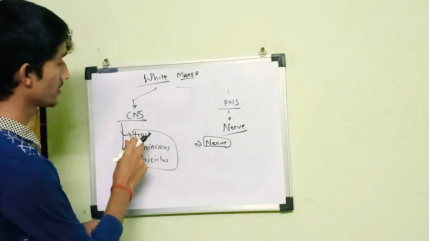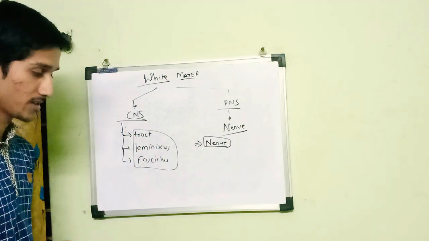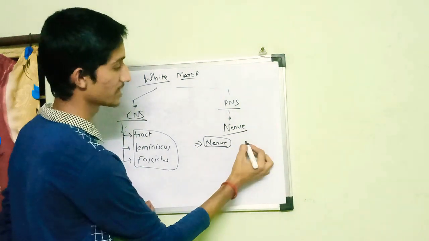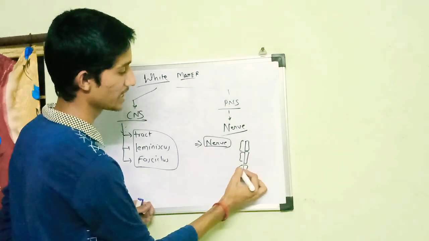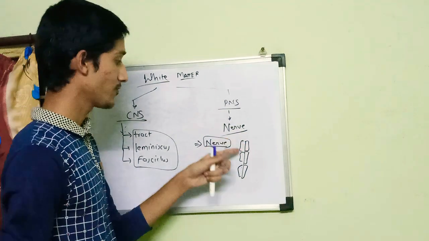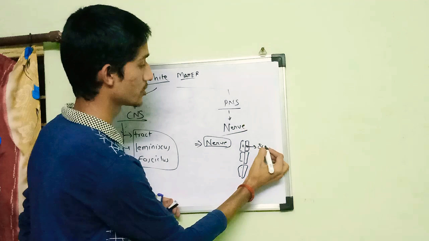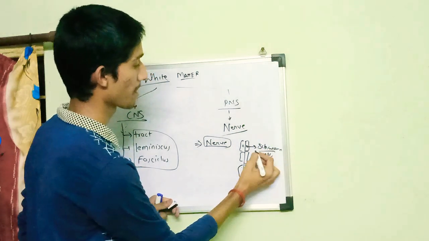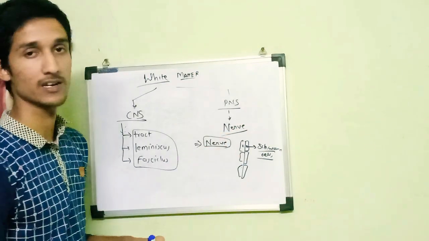Now, nerve, tract, lemniscus, fasciculus. We all know that in myelinated nerve fibers, the axons are myelinated by a myelin sheath. When this myelin sheath is formed by the Schwann cells, they are called a nerve and are part of the peripheral nervous system.